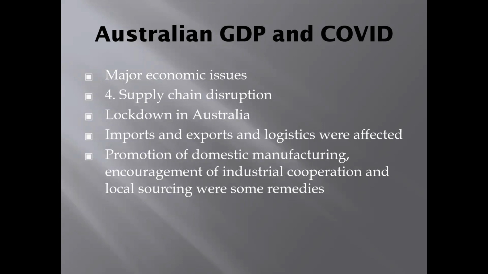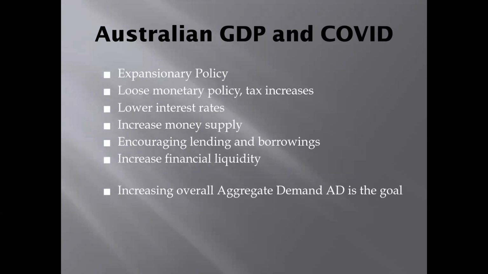There were also many major economic issues, like supply chain disruption and the lockdown in Australia, and most importantly, imports and exports were greatly affected. Only domestic manufacturers were running at that time, so they were supporting our country. So these were some remedies that were running our country. Next slide.